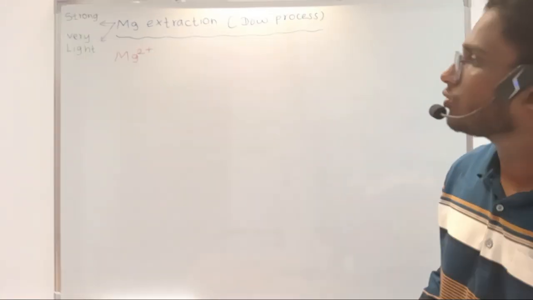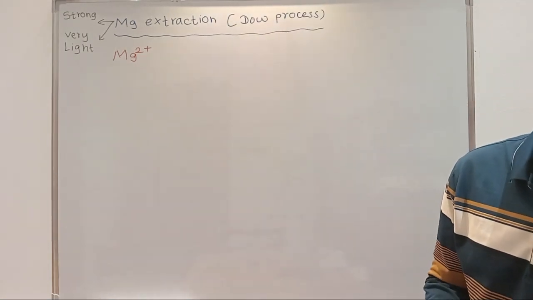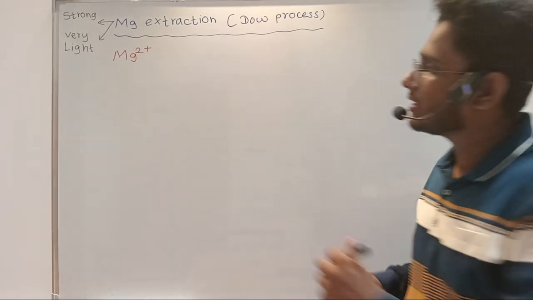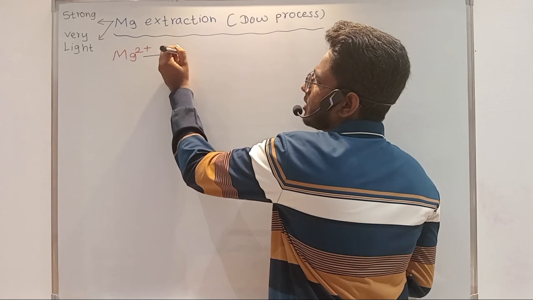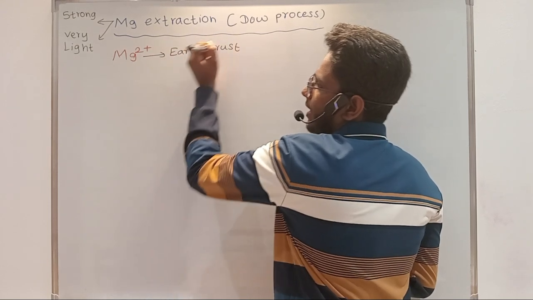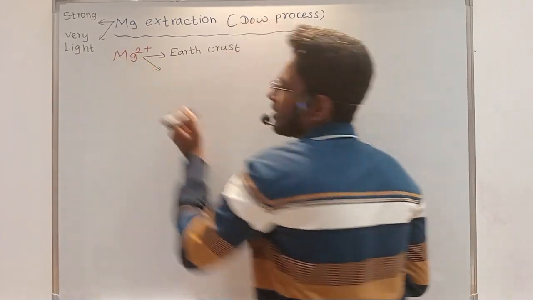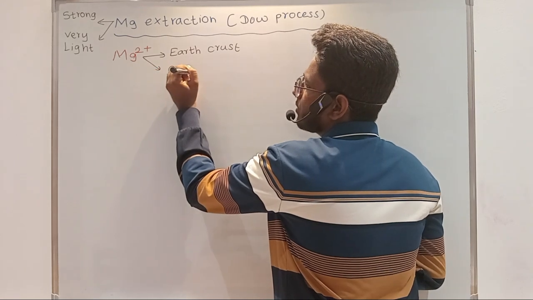Magnesium 2 plus can be found in two places. One is the earth crust. And second, you can also find magnesium 2 plus in sea water.